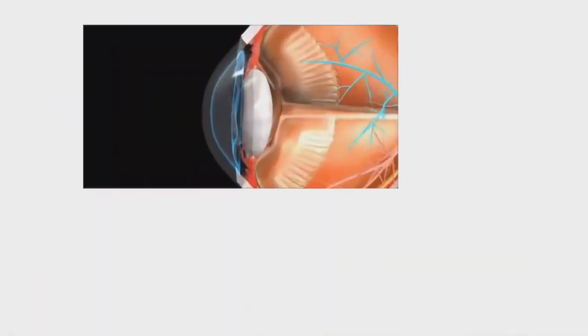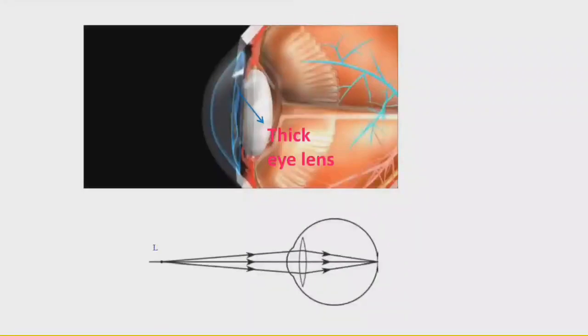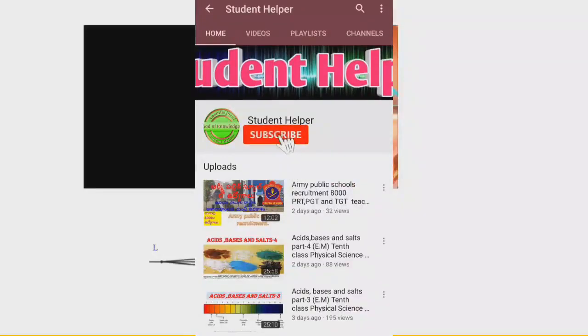Here we can see that the ciliary muscles are strained, so the eye lens will become thick. You can observe that when the eye is focused on a closer object, the image also forms on the retina. Ciliary muscles are responsible for the change in focal length. Due to that, the image forms on the retina.